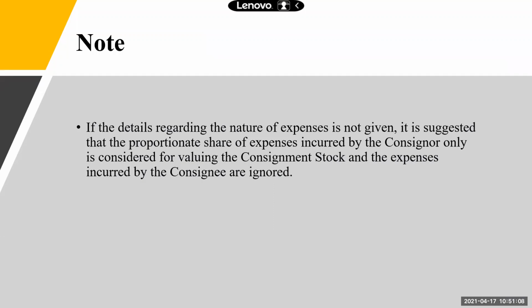And this is a note. If details regarding the nature of expenses are not given, it is suggested that expenses incurred by the consignor are all direct expenses and expenses incurred by the consignee are all indirect expenses. So if he doesn't mention the name of the expense, then we cannot identify between direct and indirect. So what we should tell you, all consignor's expenses are direct, all consignee's expenses are indirect, right?